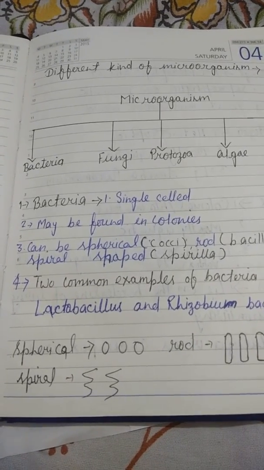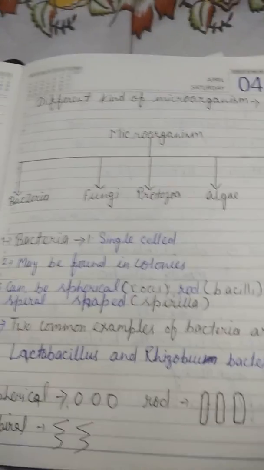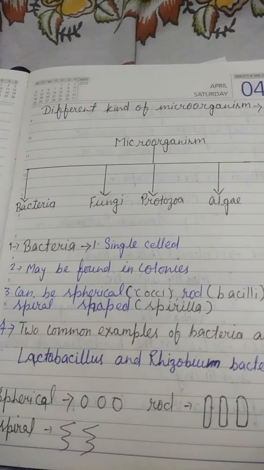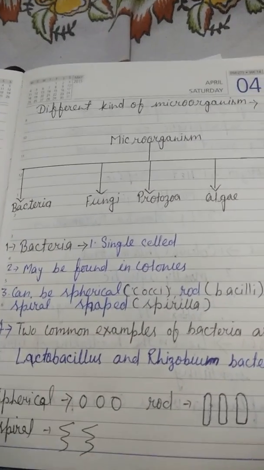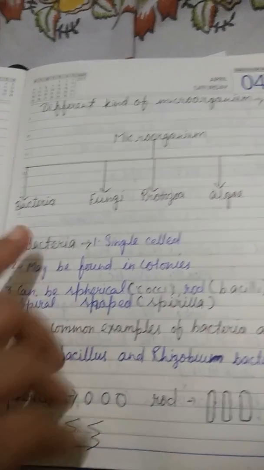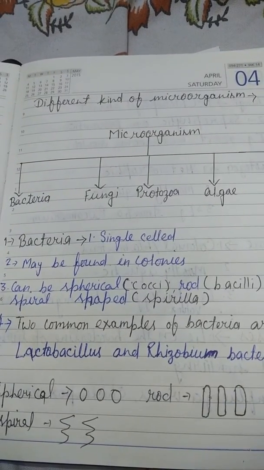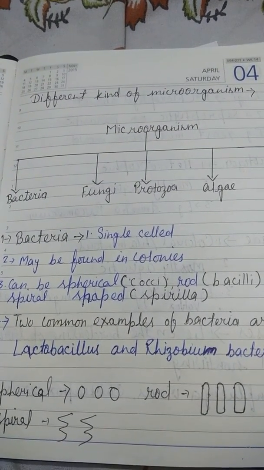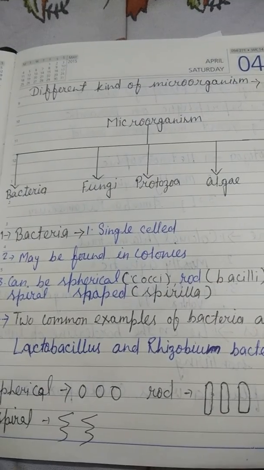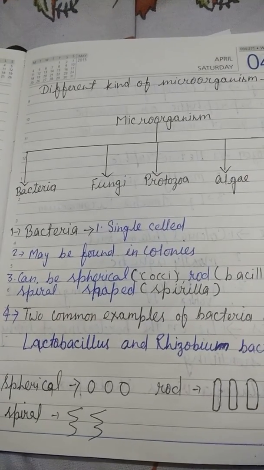Now we are talking about different kinds of microorganisms. Microorganisms are classified into 5 major groups. These are bacteria, fungi, protozoa, algae and virus. These many types of microorganisms are there. So let's first talk about bacteria.